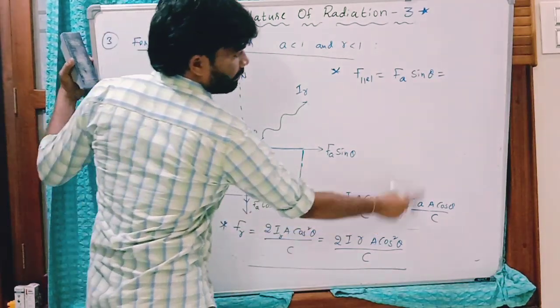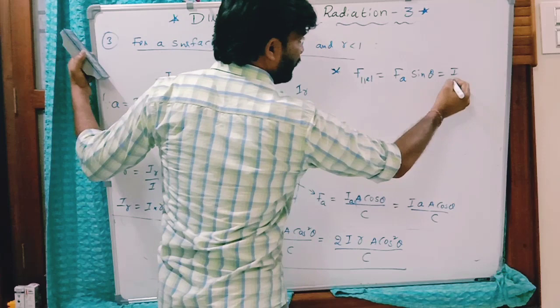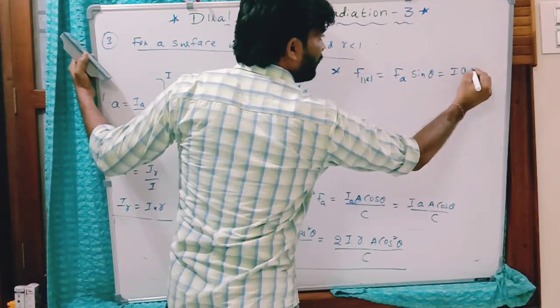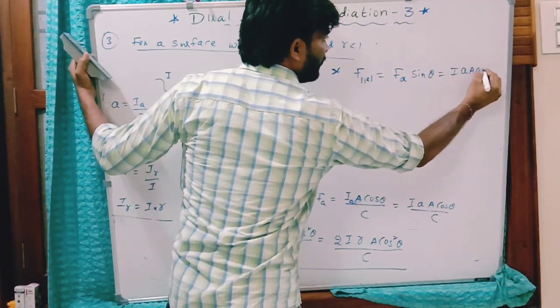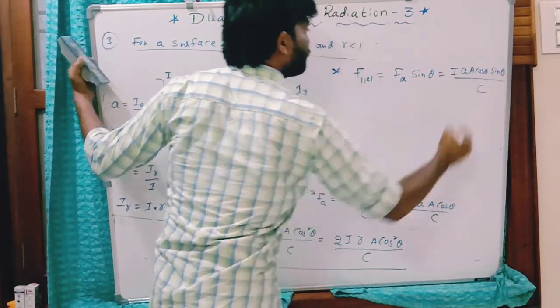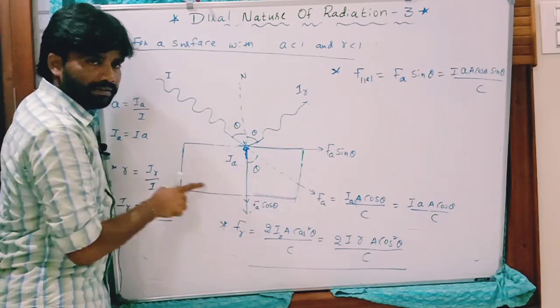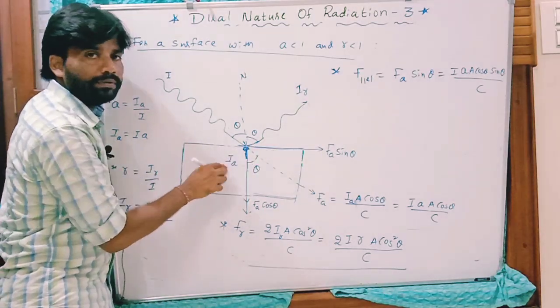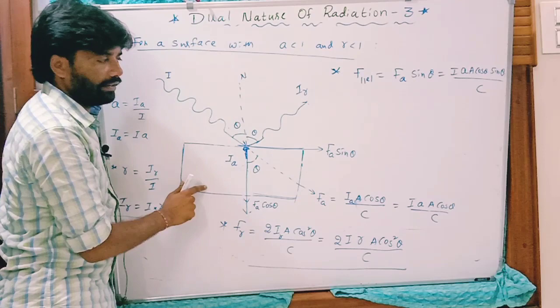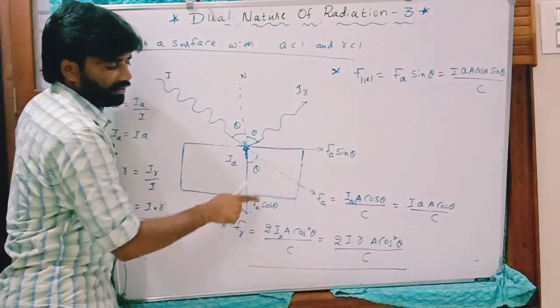This one. Write this here. You will have intensity of radiation I, capital A, cos theta into sin theta by C. That is the force acting on this parallel to this surface due to both absorption and reflection. Right? That is the parallel force acting along this direction.